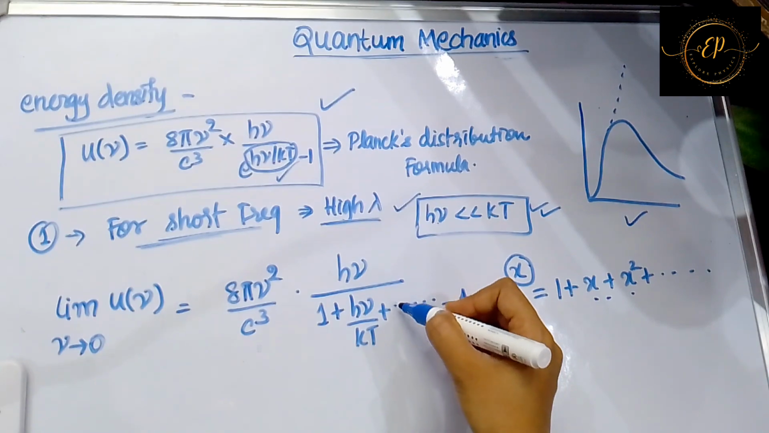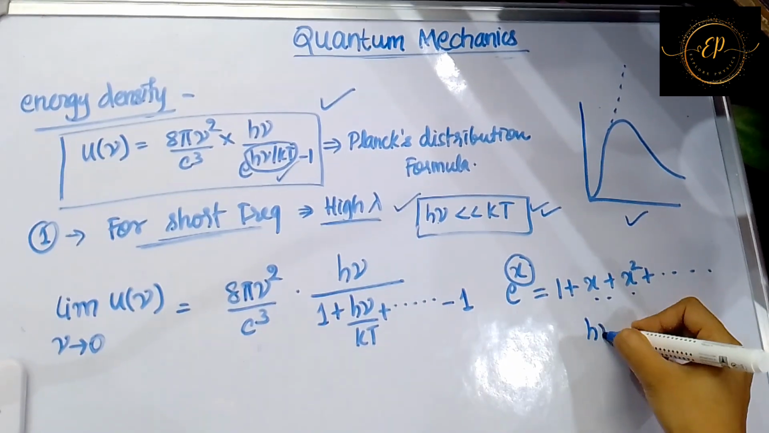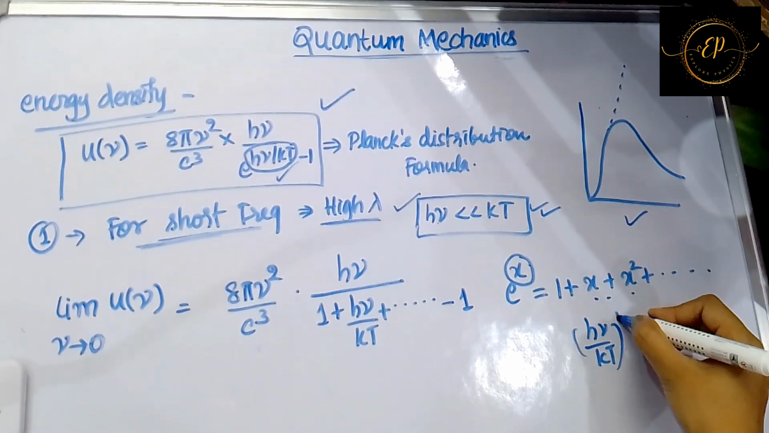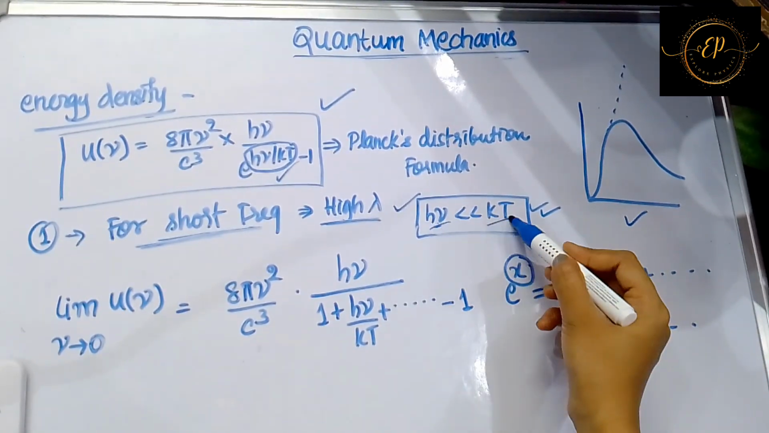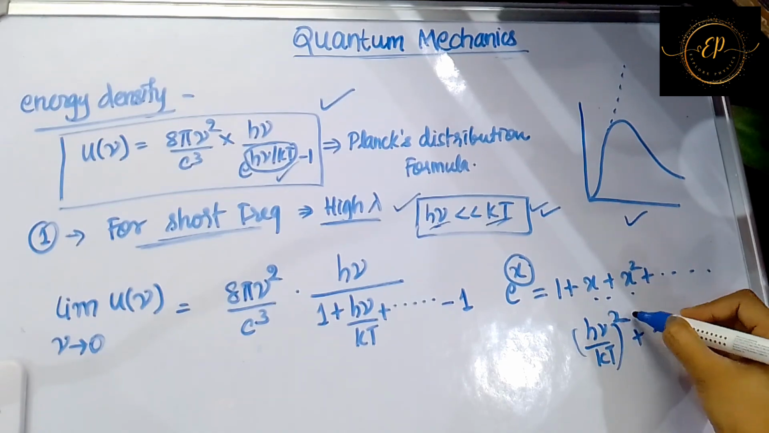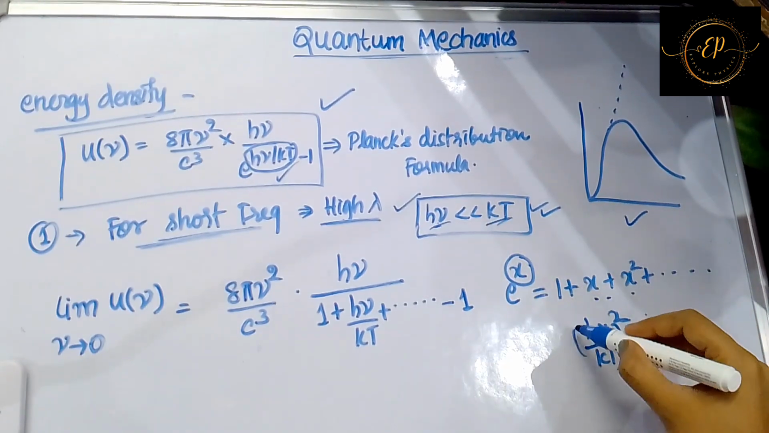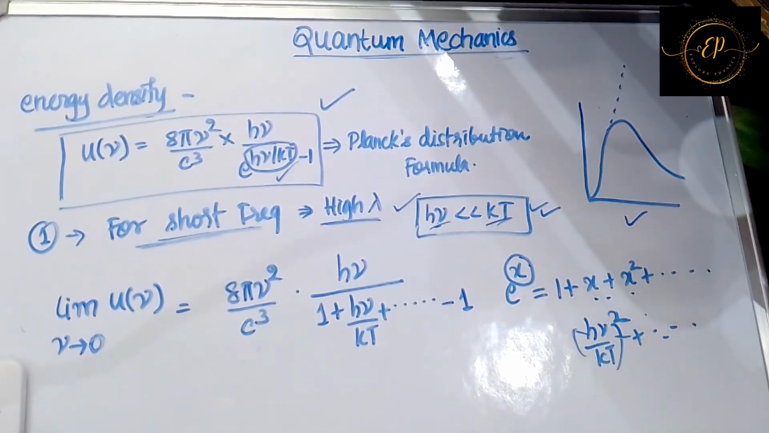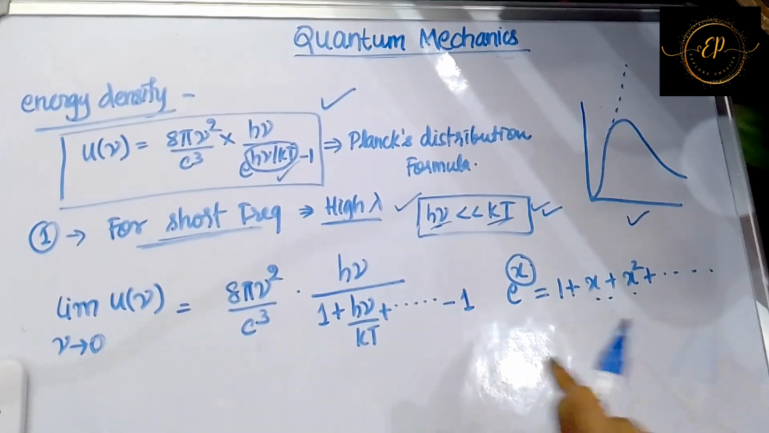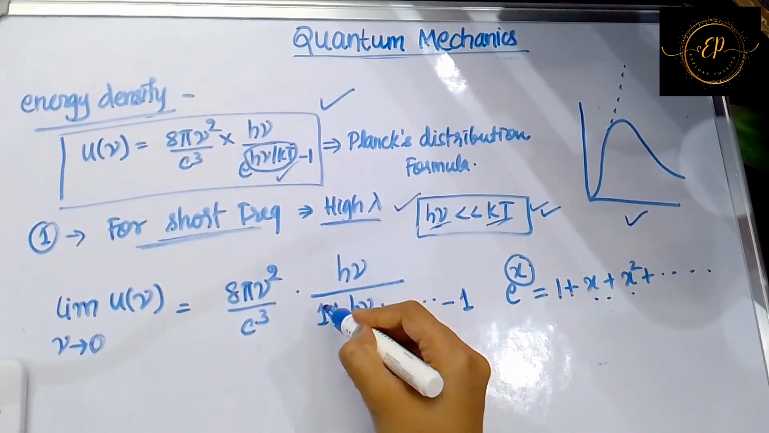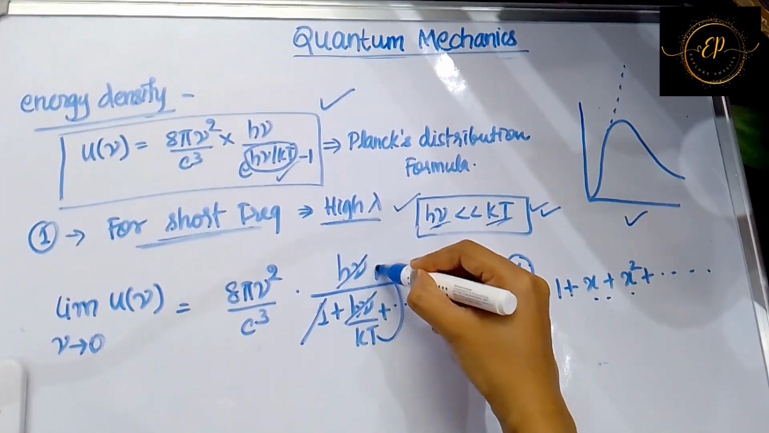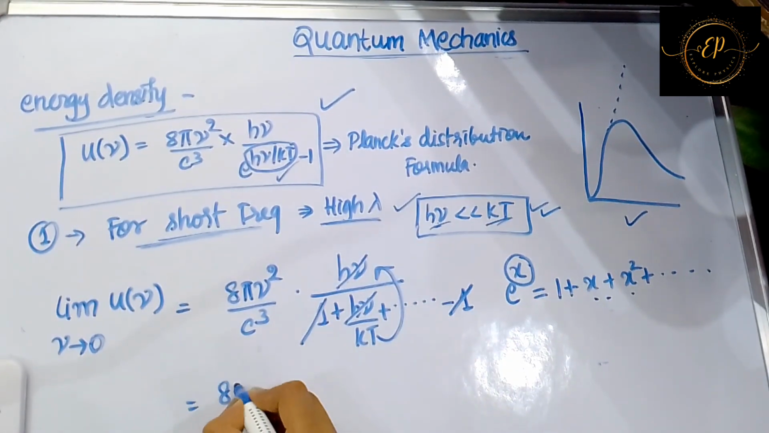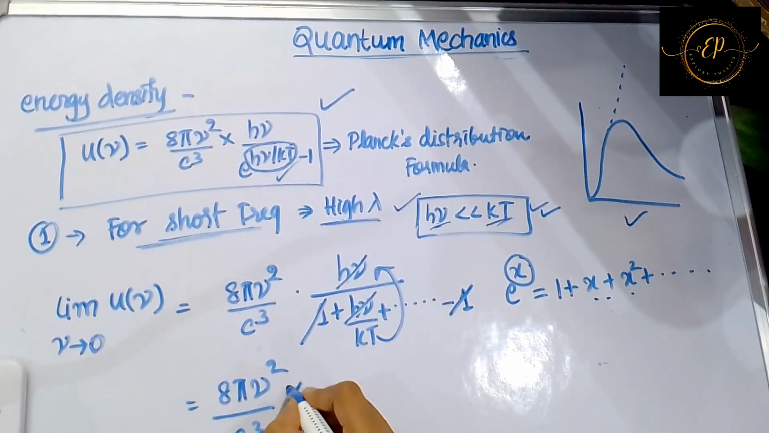Now you are not writing higher order terms, which is h nu by kT square and so on, because h nu is already very much lesser than kT. So when you take higher powers, it will be negligible. So you are avoiding that series. You are left with only this term. Just cancel 1 and 1, this h nu and h nu. This kT will go to the numerator and thereby you will be getting 8 pi nu square by c cube into kT.